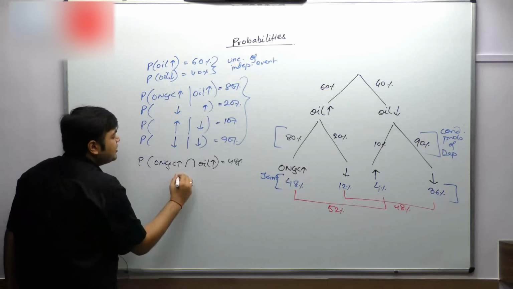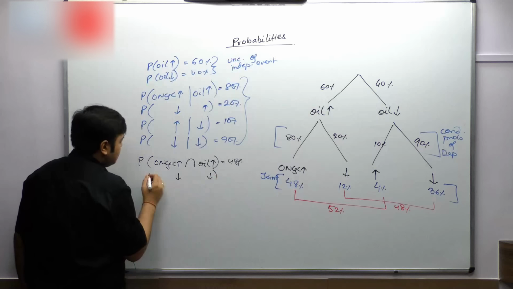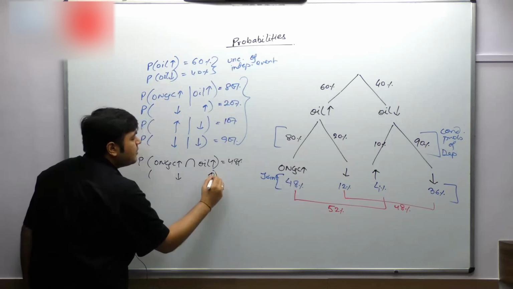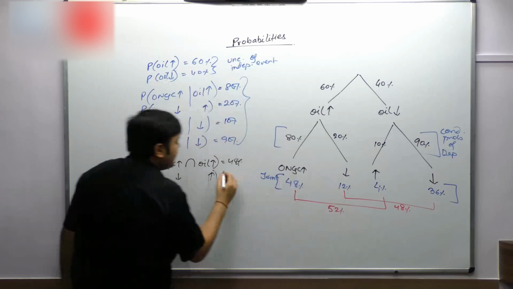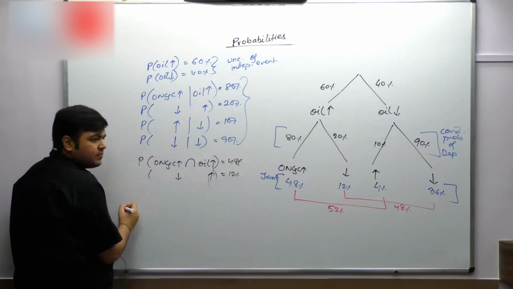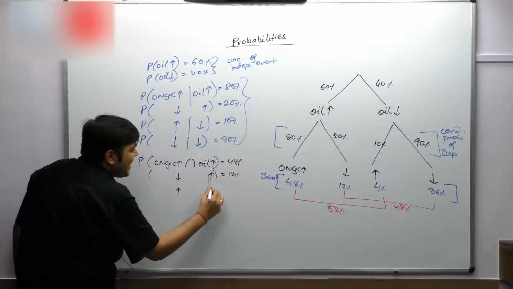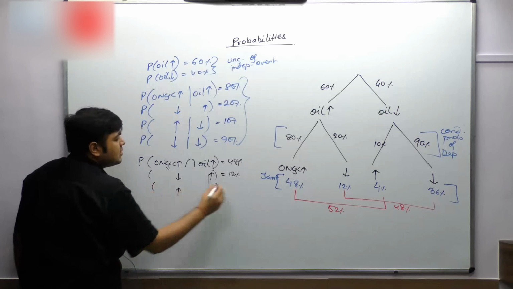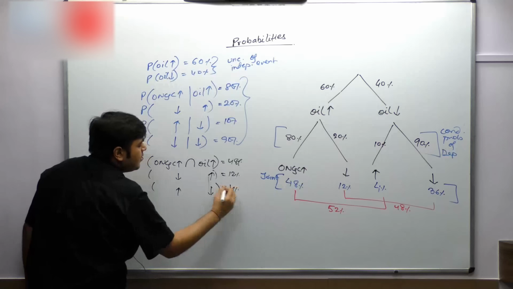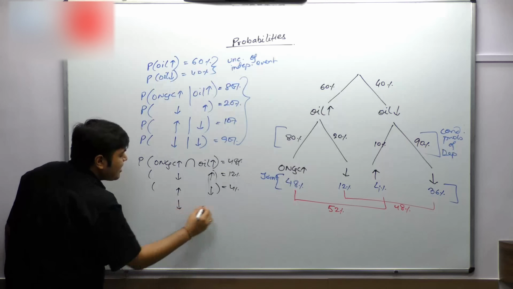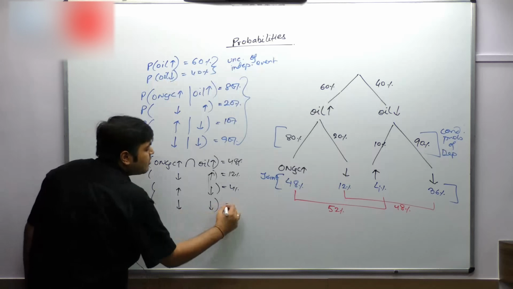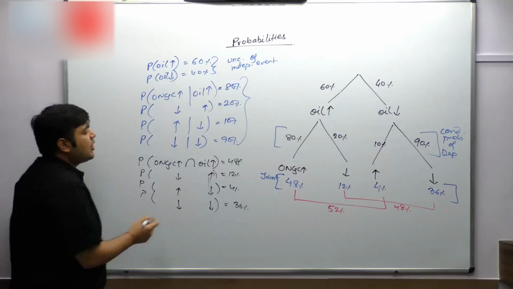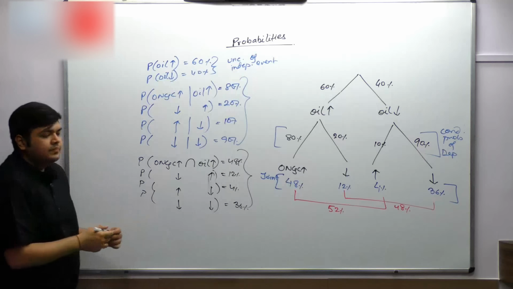The probability that ONGC has gone down and oil has gone up is 12%. Both the things happening is 12%. The probability that ONGC has gone up and oil has gone down is 4%. The probability that ONGC has gone down and oil has gone down, both have gone down, is equal to 36%. That is your joint probability. Following?